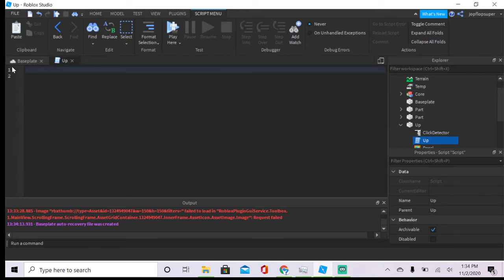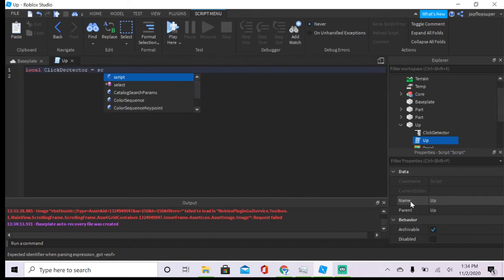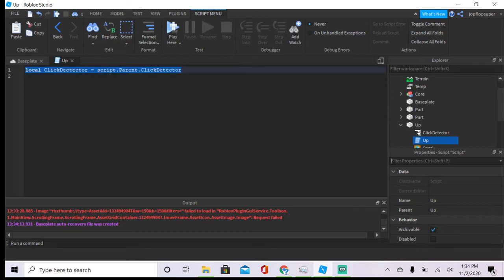Now you want to add a variable called clickDetector. My grammar's suffering. Now you want to do script.Parent.ClickDetector. Now we have it here, so quality of life.